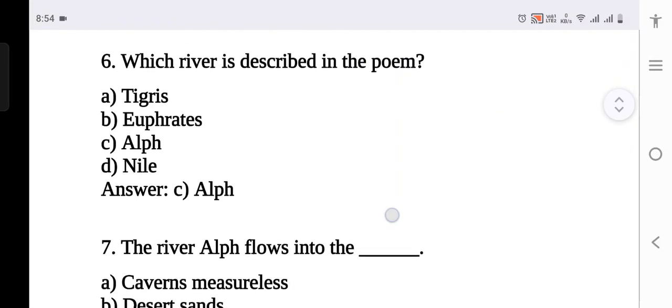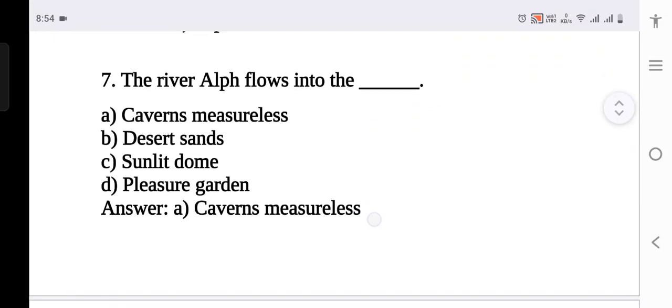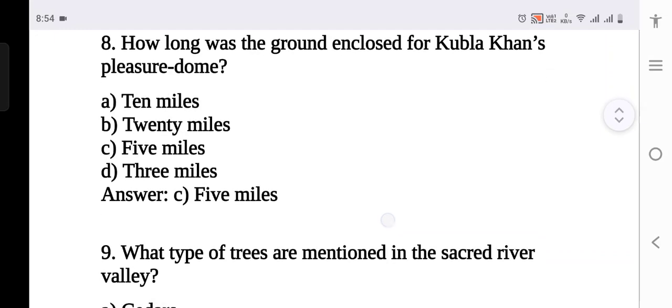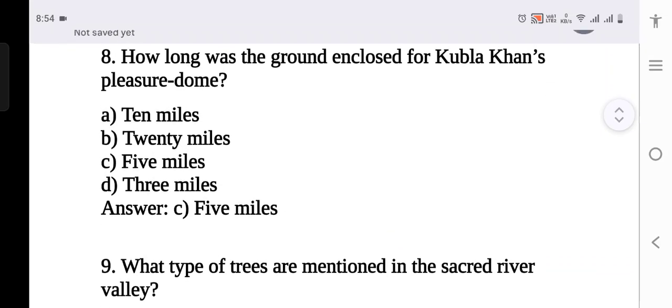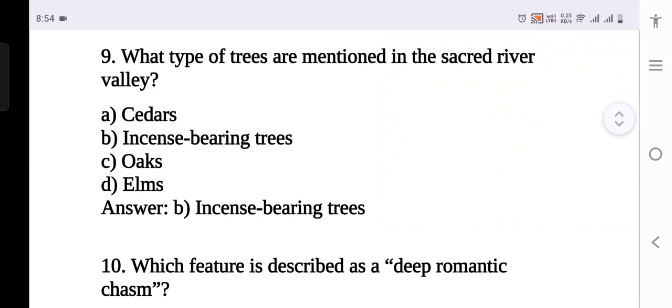Which river is described in the poem? Very important question, that is Alph. Now the river Alph flows into another important question, that is caverns measureless. Question number 8. How long was the ground enclosed for Kubla Khan's pleasure dome? That is 5 miles. What type of trees are mentioned in the sacred river valley? That is incense-bearing trees.